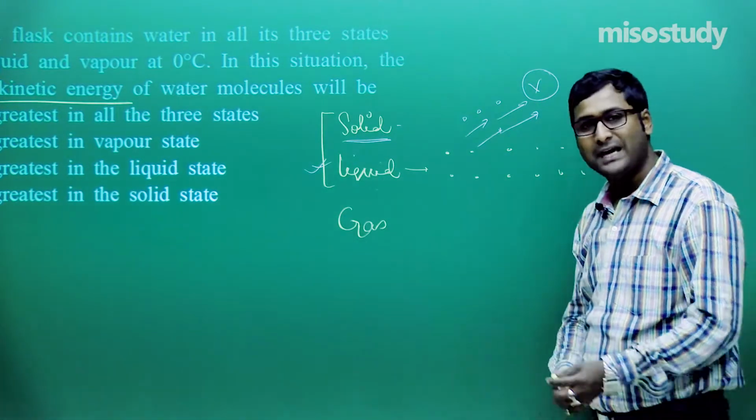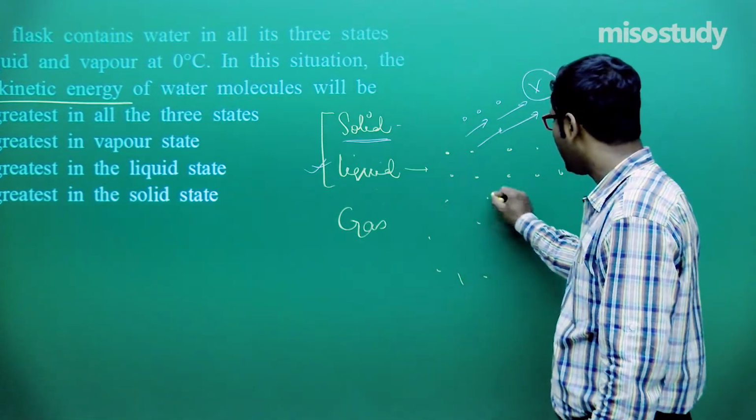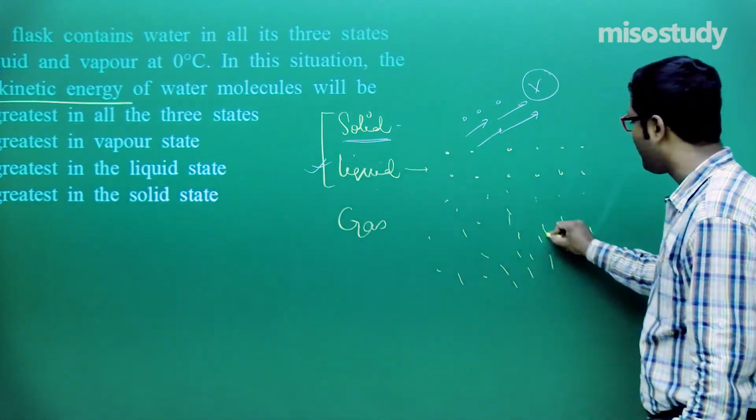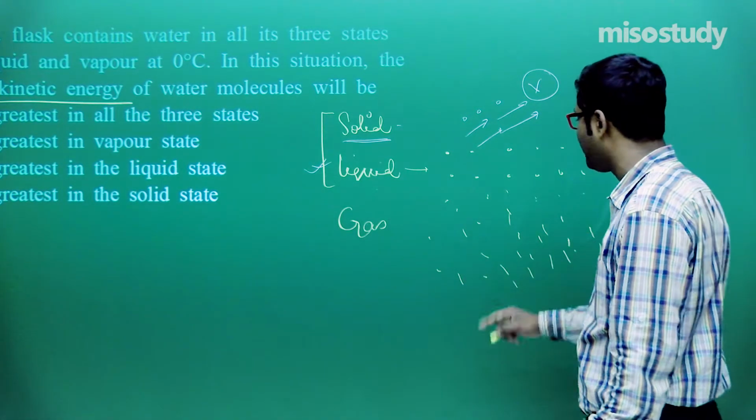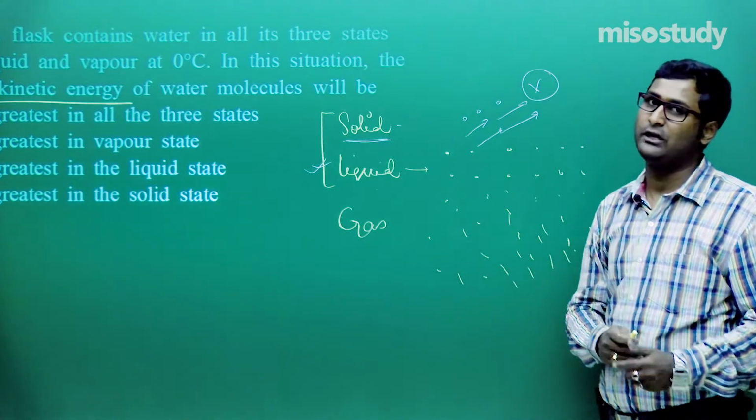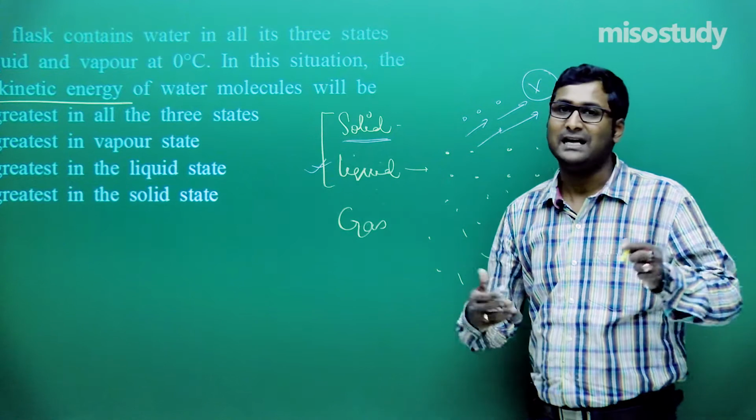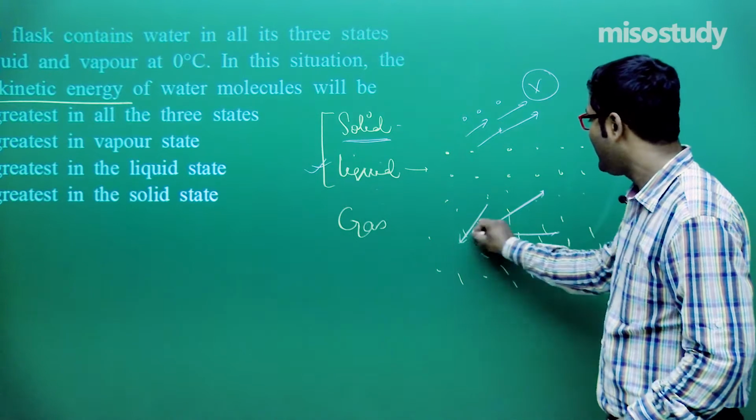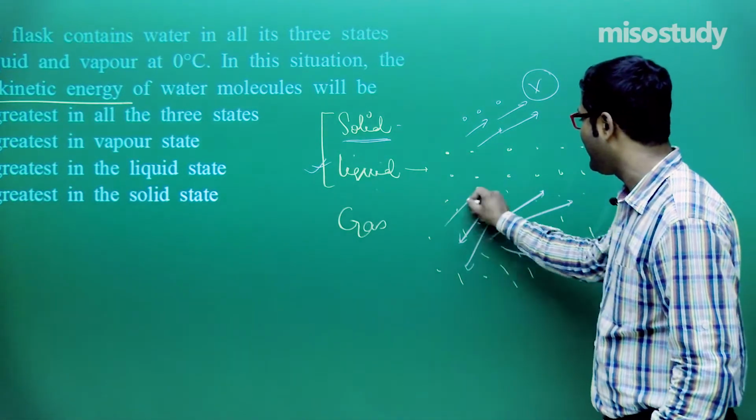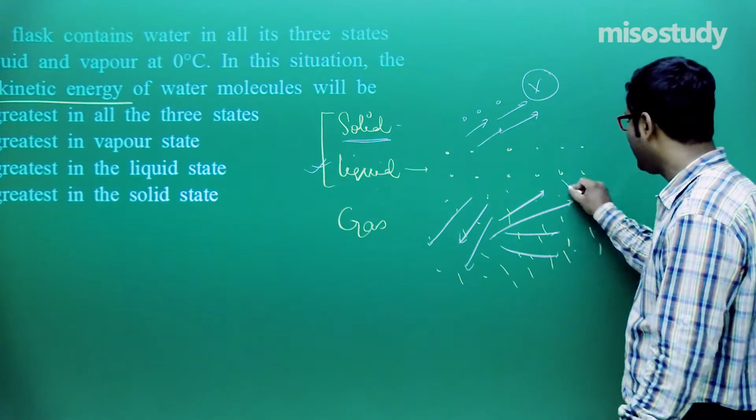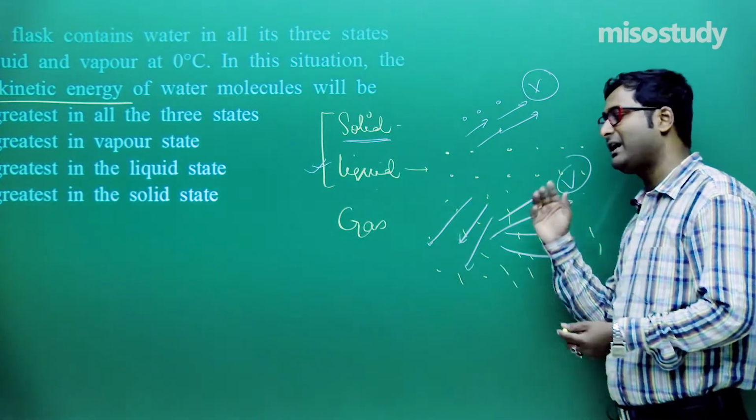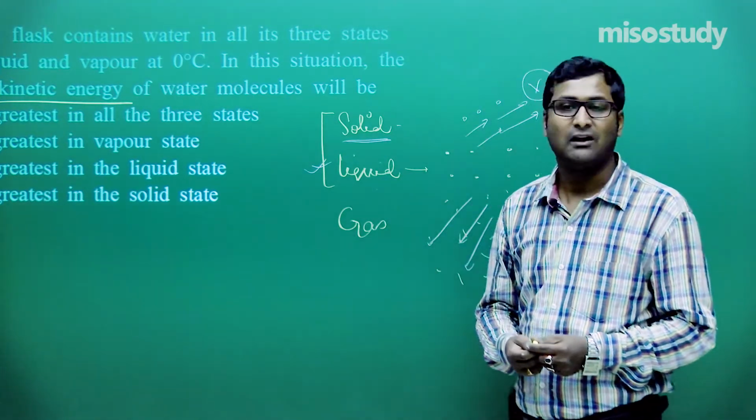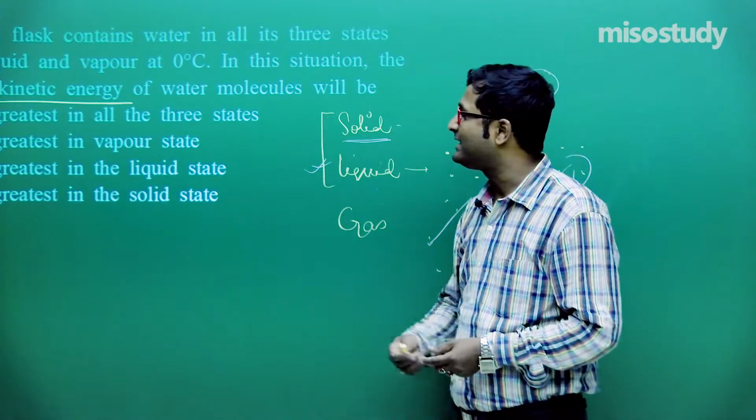Now if I talk about gas, as we know, there is very less intermolecular force of interaction between the gaseous particles. If there is very less intermolecular force of interaction between the particles, then what will happen? There is an increment in randomness, that is, particles move here and there. If there is an increment in randomness, there is an increment in velocity. As we know, kinetic energy is directly linked to the velocity, so definitely the kinetic energy increases.